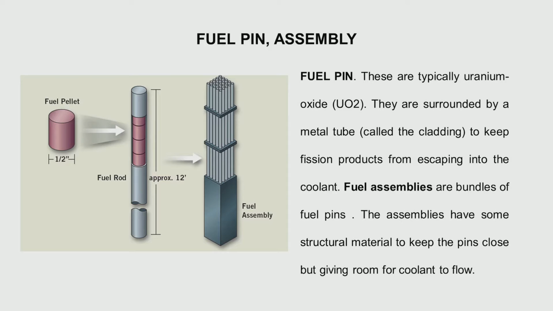In the initial days they did use uranium metal, but as I mentioned earlier, the melting point of uranium was low. They wanted to go to high temperatures: the higher the temperature, the higher the steam production possible, and the higher the efficiency. So they went to uranium oxide, and the clad for all the water reactors was mostly zirconium, because zirconium is not a very good absorber of neutrons.